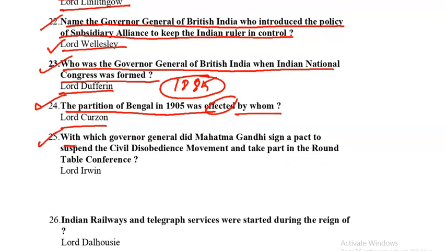Next question is: with which Governor General did Gandhiji sign a pact to suspend the civil disobedience movement and take part in the Round Table Conference? It is Lord Irwin.